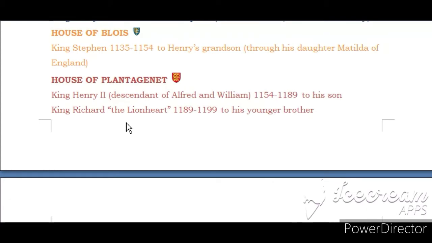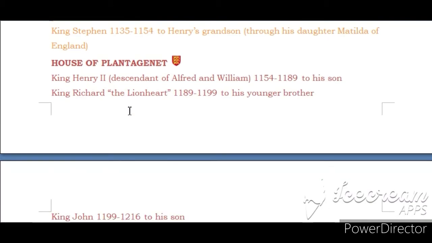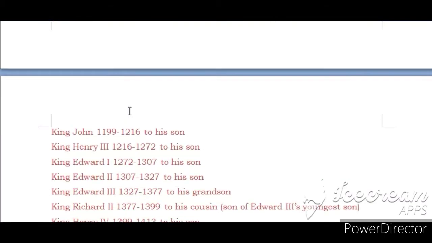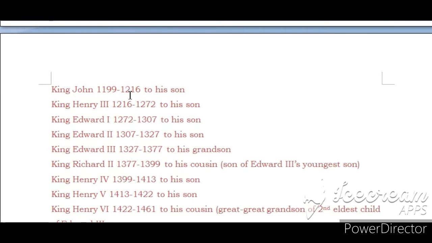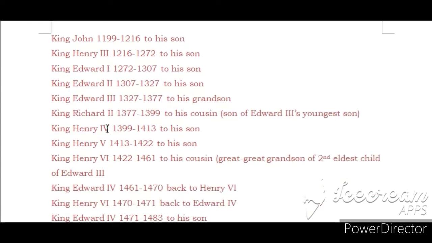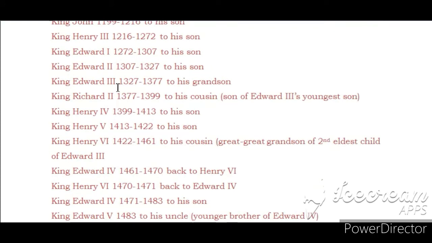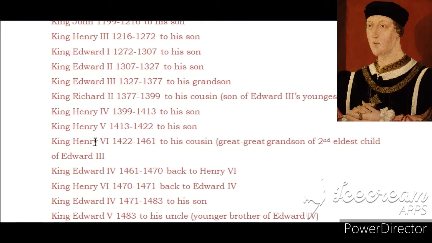Henry was followed by his son, Richard the Lionheart, the famous Crusader king, and then by another son, John. It was during the reign of John that the Magna Carta was signed. The throne then went to his son, Henry III, then to his son, Edward I, then came Edward II and Edward III. Edward III had 4 children, and the throne went to his grandson, Richard II. But then Richard II was defeated by his cousin, Henry IV. We then get Henry V and Henry VI.